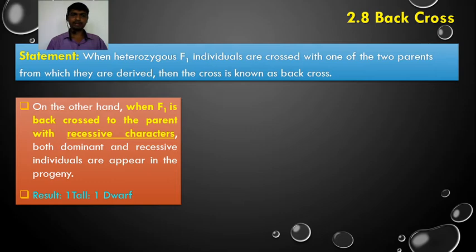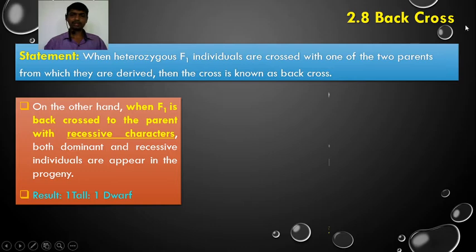So, what is the difference between the back cross with a dominant parent and a back cross with a parent with recessive characters? When F1 is back crossed to the parent with dominant characters, all phenotypes are similar. In the previous cross we saw that all tall plants appeared in the F2 progeny. But when F1 is back crossed to the parent with recessive characters, both dominant and recessive individuals appear in the progeny in the ratio of 1:1.